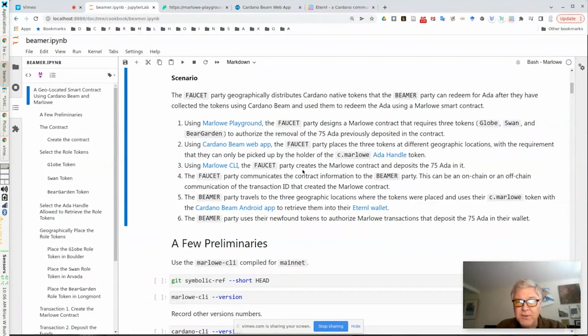Then we'll create the contract and put the ADA in it, so it's waiting. And then we'll let the other party, the Beamer, know that they can go out and retrieve those tokens. Once they've retrieved the tokens, they can actually use them to authorize Marlowe transactions that release the 75 ADA.